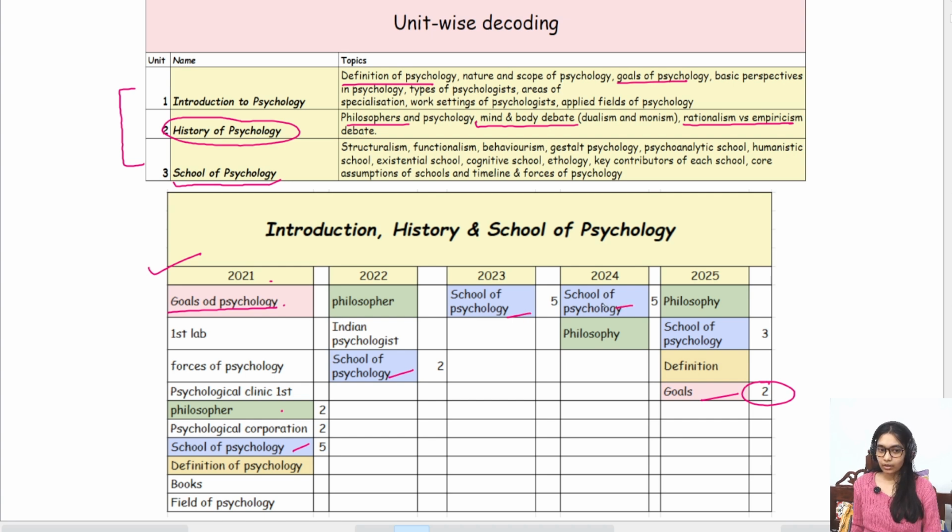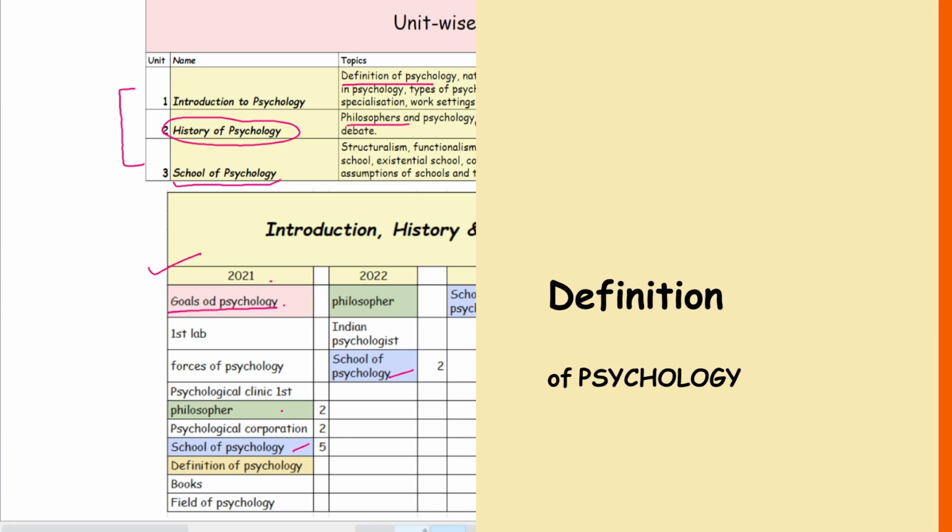So the 4 topics that we are going to cover are your philosophers, goals of psychology, your definition of psychology, and School of Psychology. Got it? So let's start with the definition of psychology.